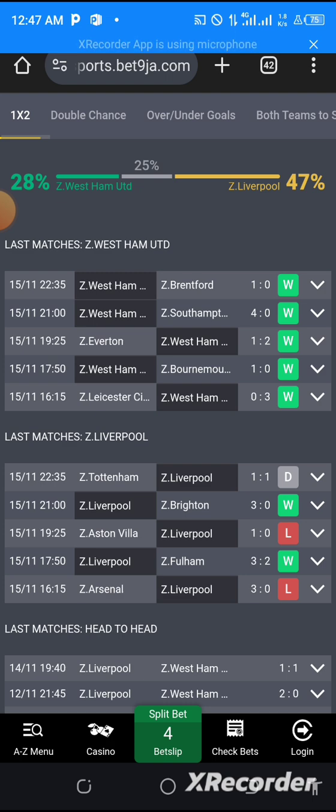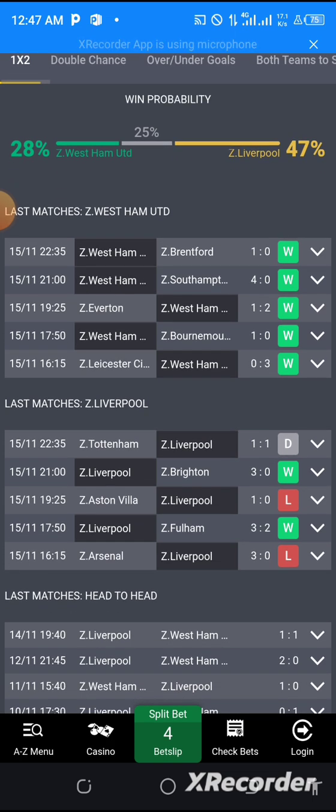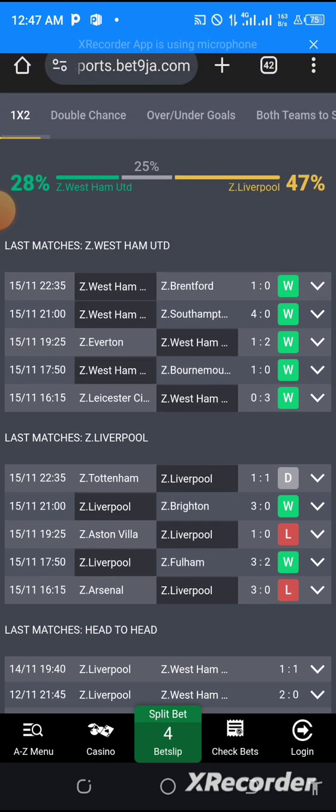You see this 28% for home. Why their last match was 1-1. It means something. So once it's something like this and you don't know about it, just screenshot it, then wait for the result. After, check the result and you see the result, write it down. Next time when you see it, you know what to do next. So all this thing works perfectly on the way you study them.